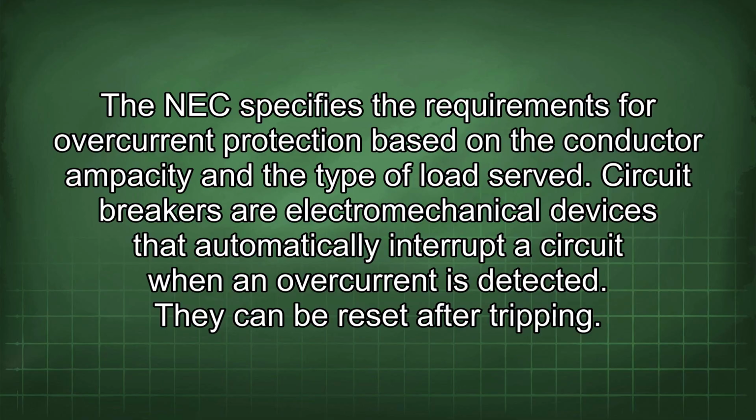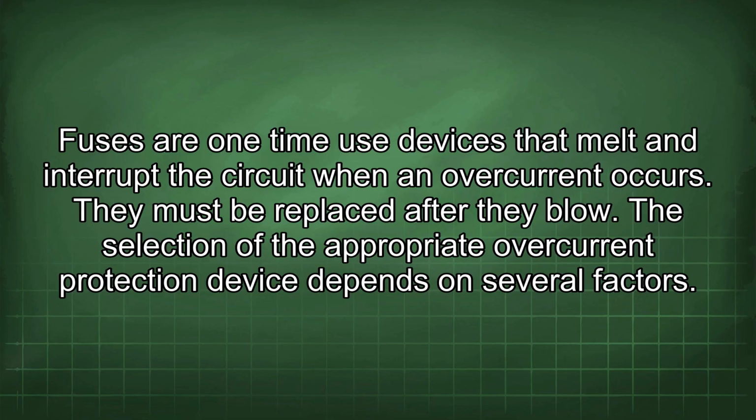Circuit breakers are electromechanical devices that automatically interrupt the circuit when an overcurrent is detected. They can be reset after tripping. Fuses are one-time use devices that melt and interrupt the circuit when an overcurrent occurs. They must be replaced after they blow.